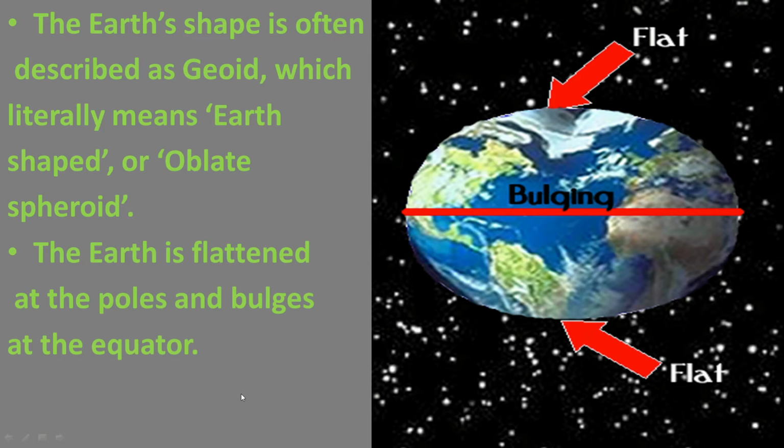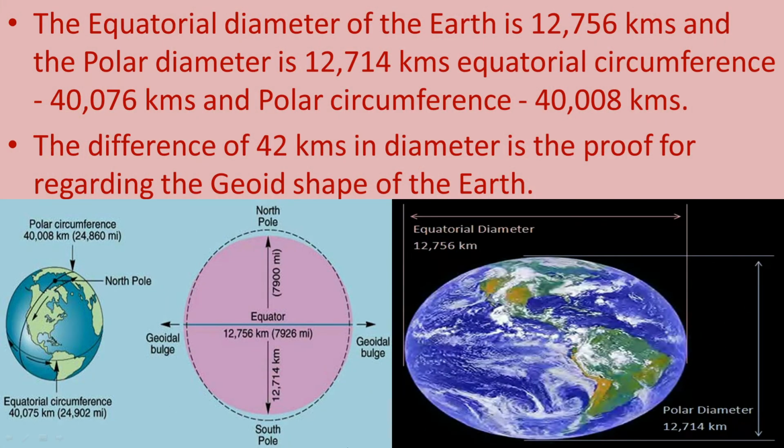The Earth's shape is often described as geoid, which literally means earth-shaped, or oblate spheroid. The Earth is flattened at the poles and bulges at the equator. The equatorial diameter of the Earth is 12,756 kilometers and the polar diameter is 12,714 kilometers.